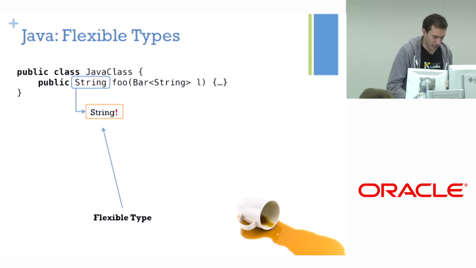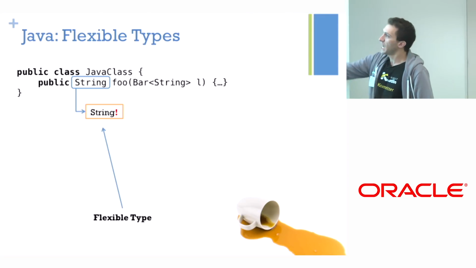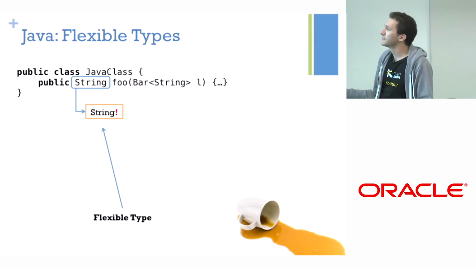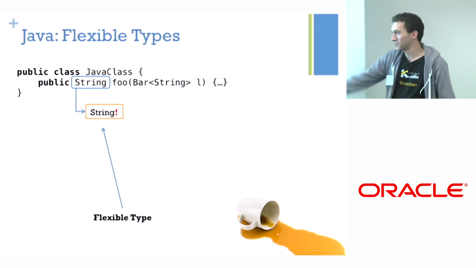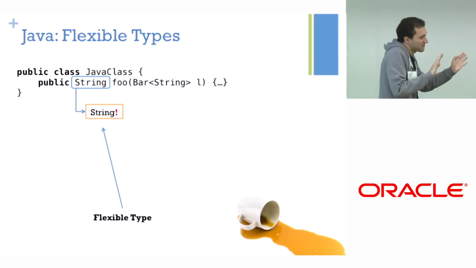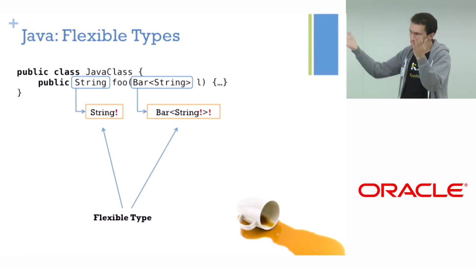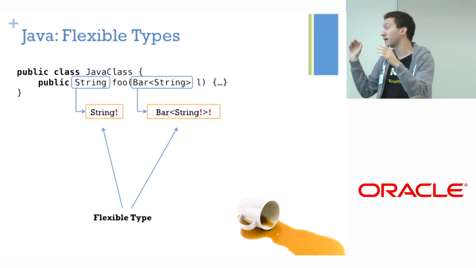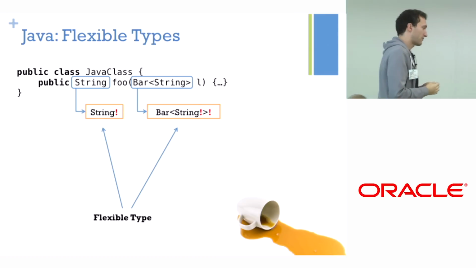OK, so what is a flexible type? A flexible type is when you collapse many options into one. I say a Java string. All I say, it's a Java string. I have no idea if it's nullable or not. I have this red exclamation mark. It's red in the code. Well, actually, it's not in the code at all. And it's a flexible type. It kind of behaves ambivalently. And when I have a generic, both of the components of the type will be generic. So the var is generic, is a flexible type or platform type, and the string inside also platform type.